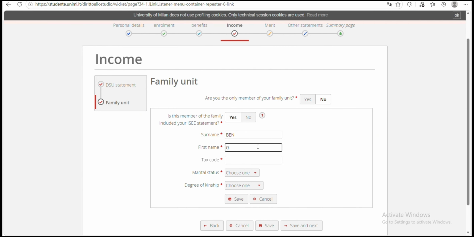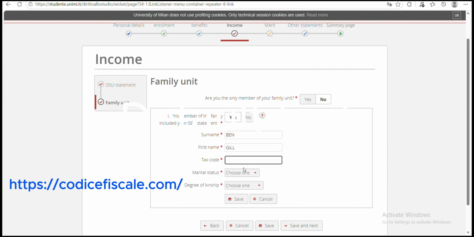So let's say I want to choose a family member. You input the name of the person, the surname of your family member, the first name, you input the tax code. So for the tax code, I'll add the link to where you can get tax codes for your family member. When you click on that particular link, you just input their details and the tax code will be generated for that family member.